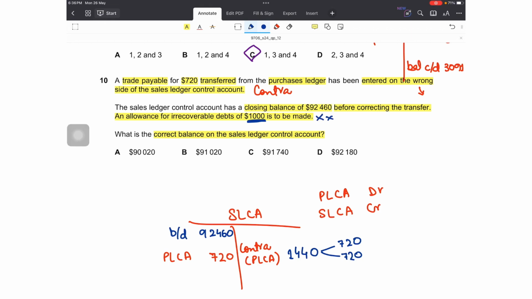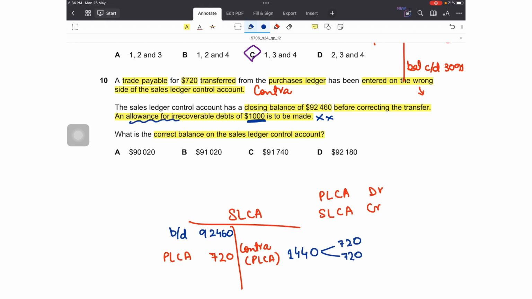No, I won't. Do I make an entry of allowance for irrecoverable debts in my trade receivables account? No. Allowance for irrecoverable debts is directly recorded as, for instance, allowance for irrecoverable debts debit to statement of profit or loss credit. We don't record the allowance for irrecoverable debts in the debtors account. If an entry is not being recorded in the debtors account, it will not appear in the sales ledger control account as well. Why? Because this value was just an estimation.